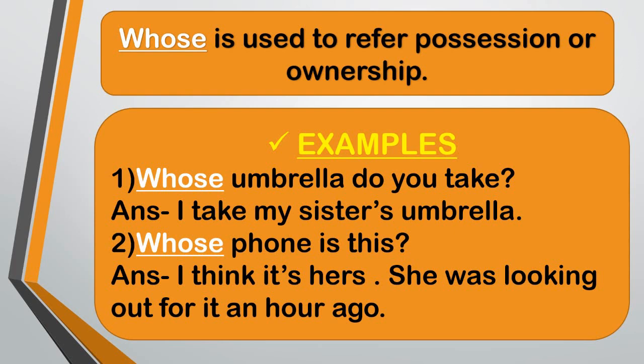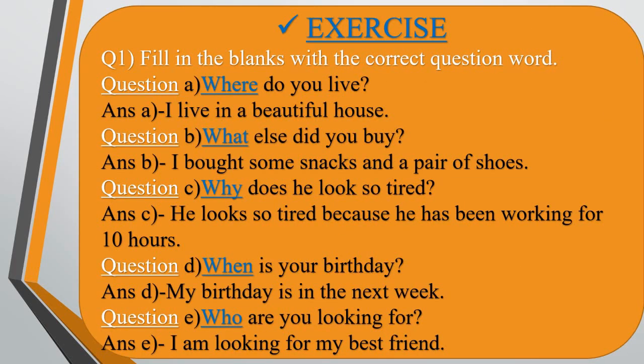Now look at the second example. Dash phone is this? Answer, I think it's hers. She was looking out for it an hour ago. In this sentence, someone is asking again for the owner of the phone. So the right answer is whose. Whose phone is this? Children, here is an exercise for you, and you will be writing the exercise in your